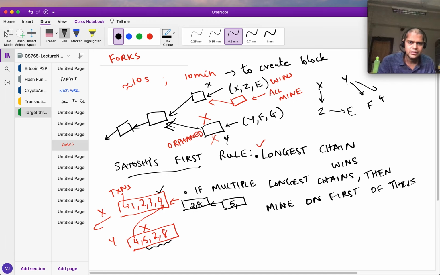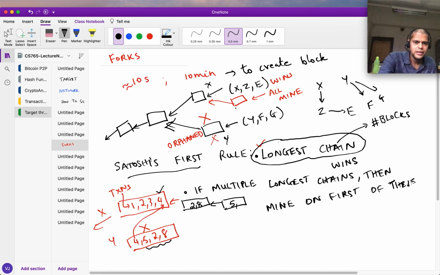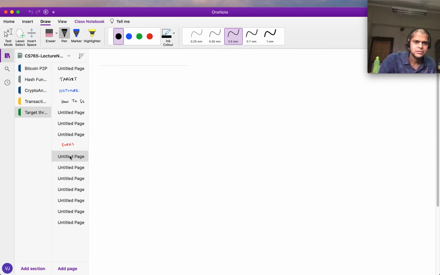But before we get into discussing that, it turns out that this rule is a little bit of a dangerous one, which Satoshi realized in the earlier days, and so he changed the rule a little bit. So this longest chain looks at number of blocks. And that might work if everybody is honest.